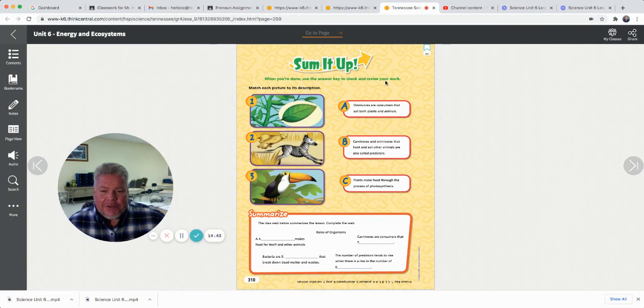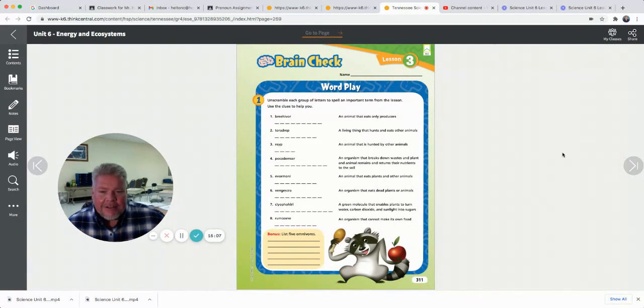All right, so some words you'll need to know today. You might want to work through these pages in your book. Omnivores eat plants and animals. Carnivores eat other animals, also called predators. Plants make food through photosynthesis. They're called producers. We've got carnivores, omnivores, and herbivores, or plant eaters. Make sure you know all these. Make sure you can get these words right. You're going to see them on your quiz today, okay?